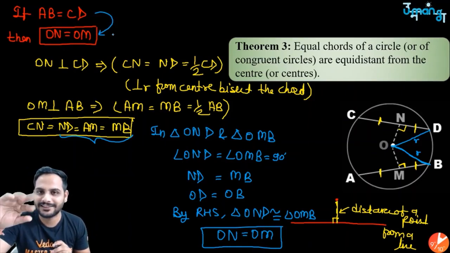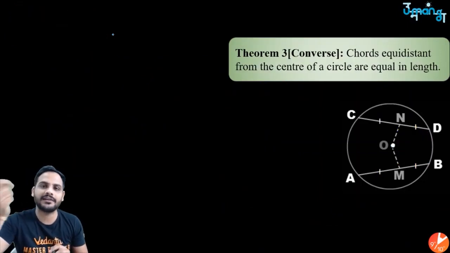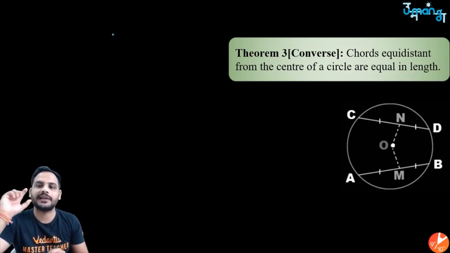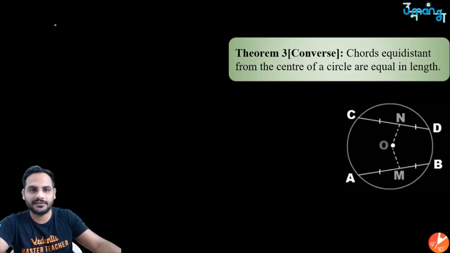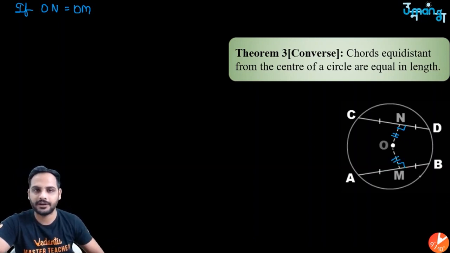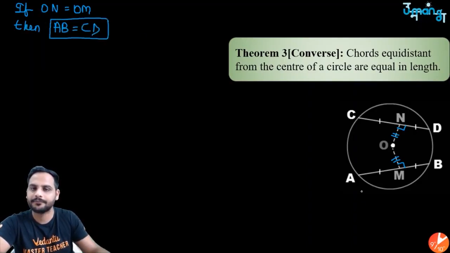And you can also see that the next theorem is just the converse of it. That is, if two chords are equidistant from the center, if two chords are at equal distances from the center, then the chords will also be of equal length. That is, if I give you ON is equal to OM, where we know this is perpendicular, since it is the distance of a point from a line, it will be perpendicular. So if the distances of the chords from the center are equal, the chords will also be equal in length. Just the reverse of it.